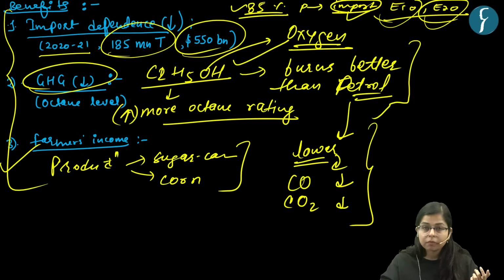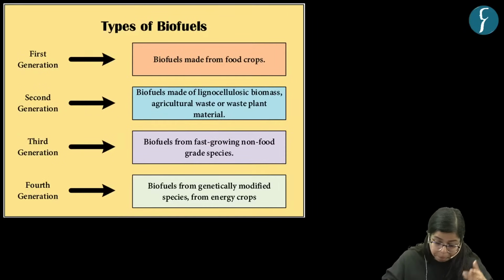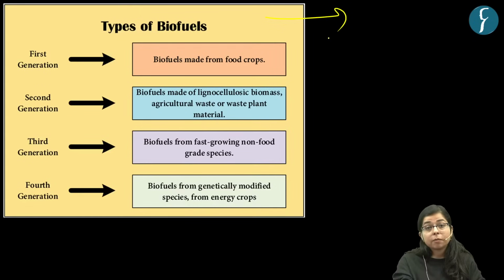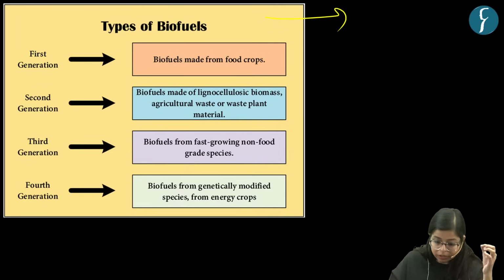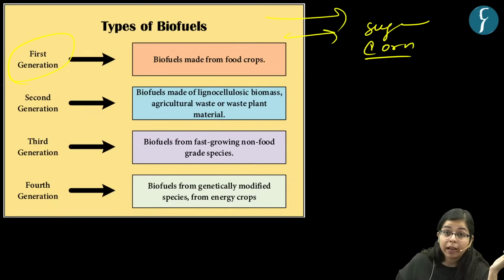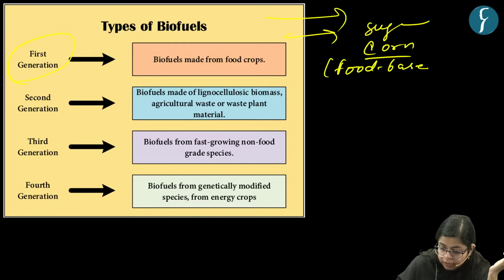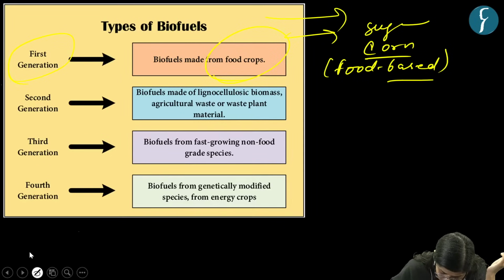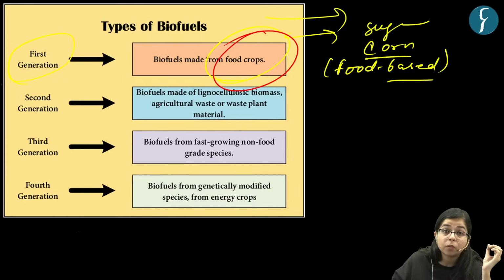Let's just pause this and see what the types of biofuel are. Firstly, sugarcane and corn are first generation biofuels, also known as food based biofuels. These are made from food crops.